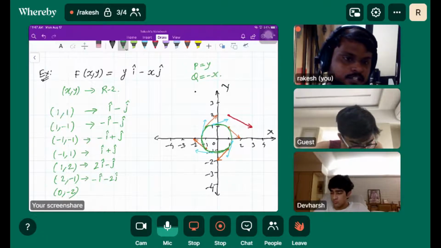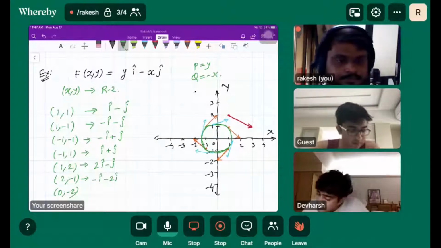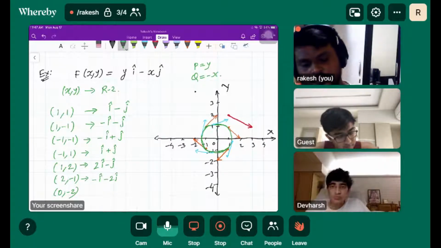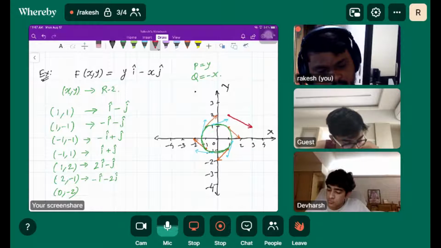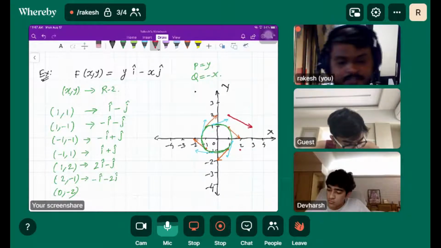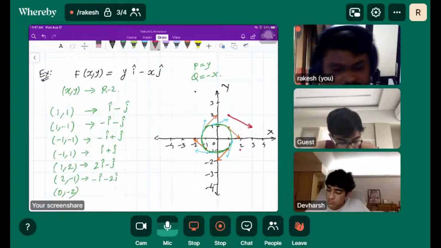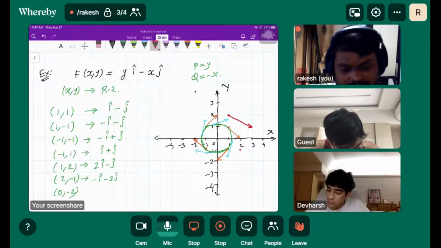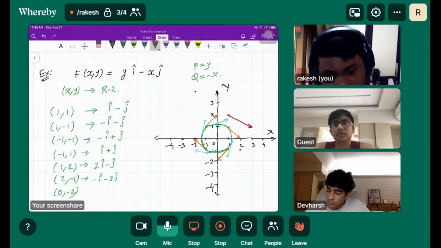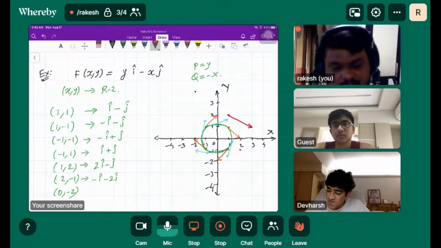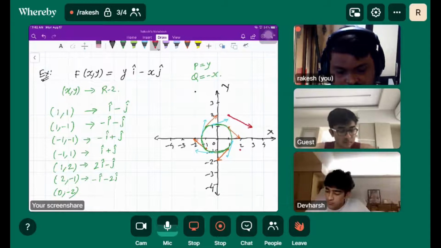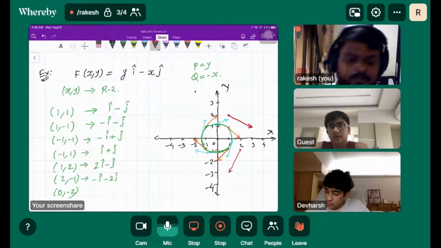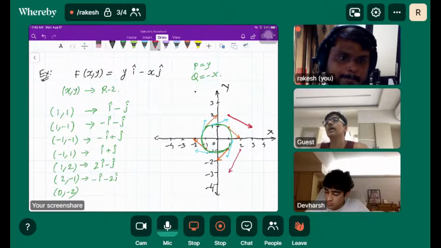First we plot the point 2 comma minus 1, which is this, and we draw the corresponding vector keeping this as a starting point. So minus i minus 2j is 1 unit in the negative x direction and 2 units in the negative y direction. So this will be my corresponding vector here, right?